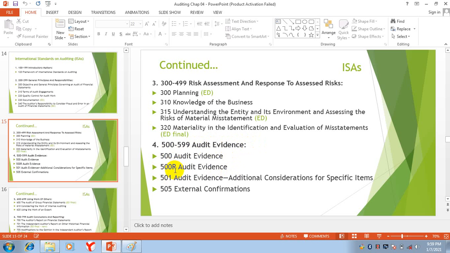Then it is 501, audit evidence, additional considerations for specific items. For each and every item there will be some specifications given on what you will do. And then external confirmation, 505, is regarding external confirmations. So from 500 to 599 there are lots of items explained in detail.